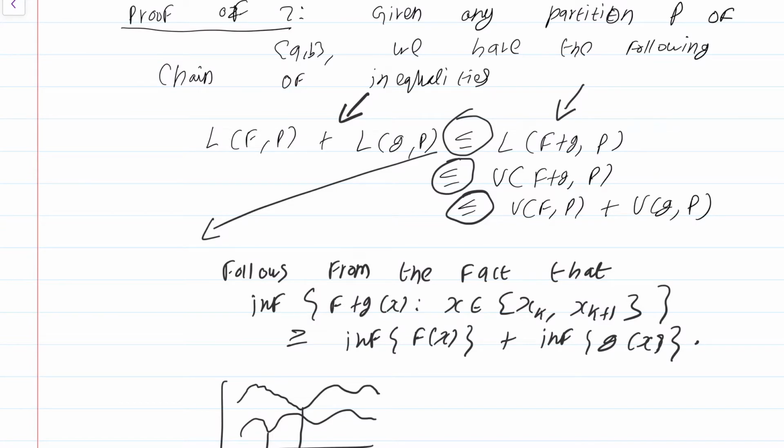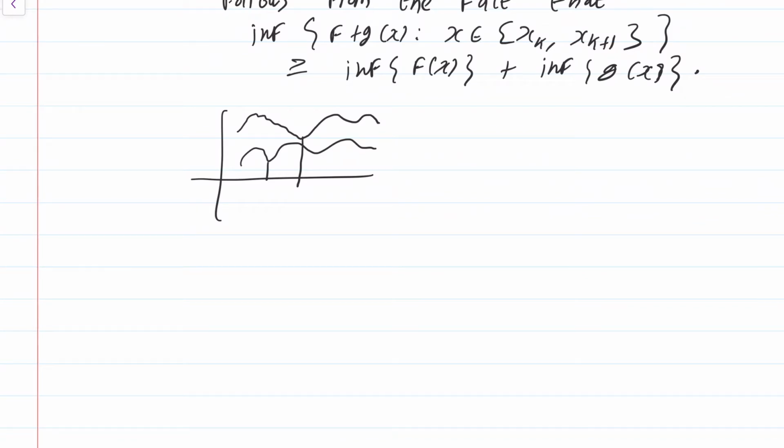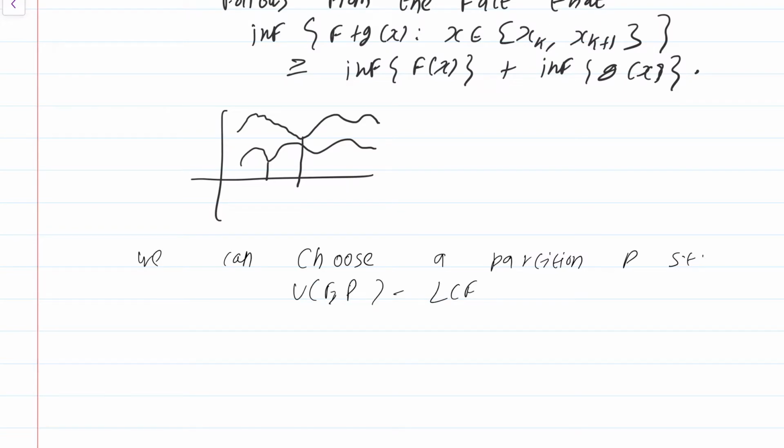Now how does this chain of inequalities help? Well, we have full flexibility over the choice of partition. We can choose a partition P such that U(f,P) minus L(f,P) is less than epsilon by 2, and similarly we can choose it such that U(g,P) minus L(g,P) is less than epsilon by 2.